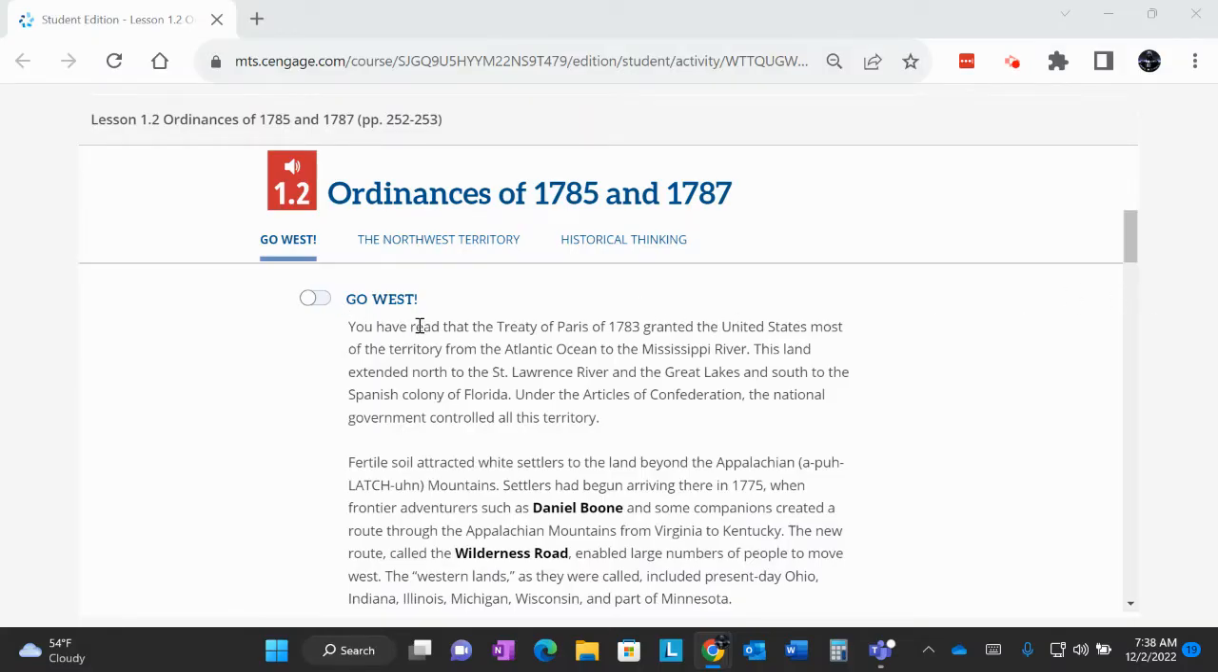Now, make sure you go to the textbook in Schoology and go to chapter 7 and look for 1.2. All right. Now, go west. This part here is not the focus, but I encourage you to read it. You may see it on an exam in the future. And here it just really talks about how after the war, we started to see explorers and adventurers go into the Northwest Territory.